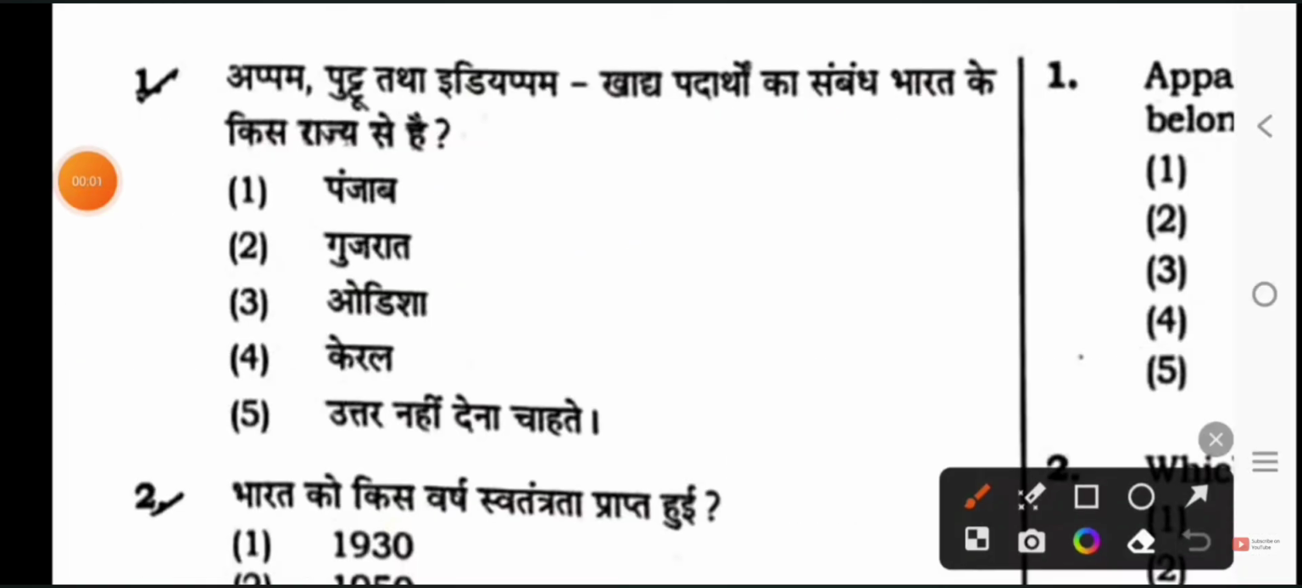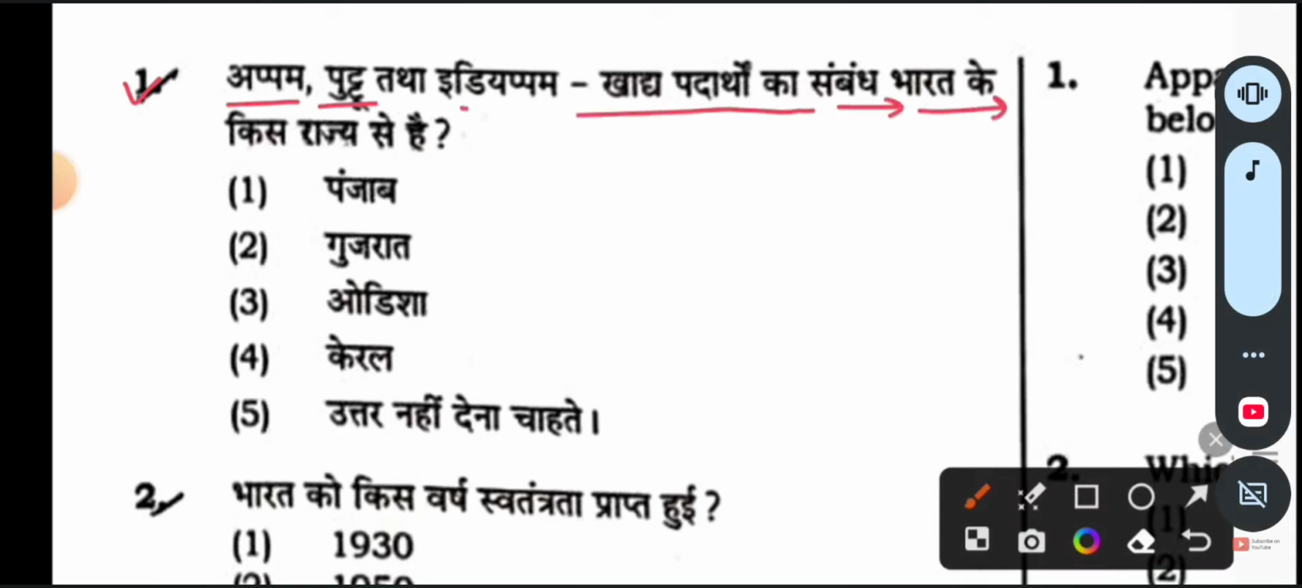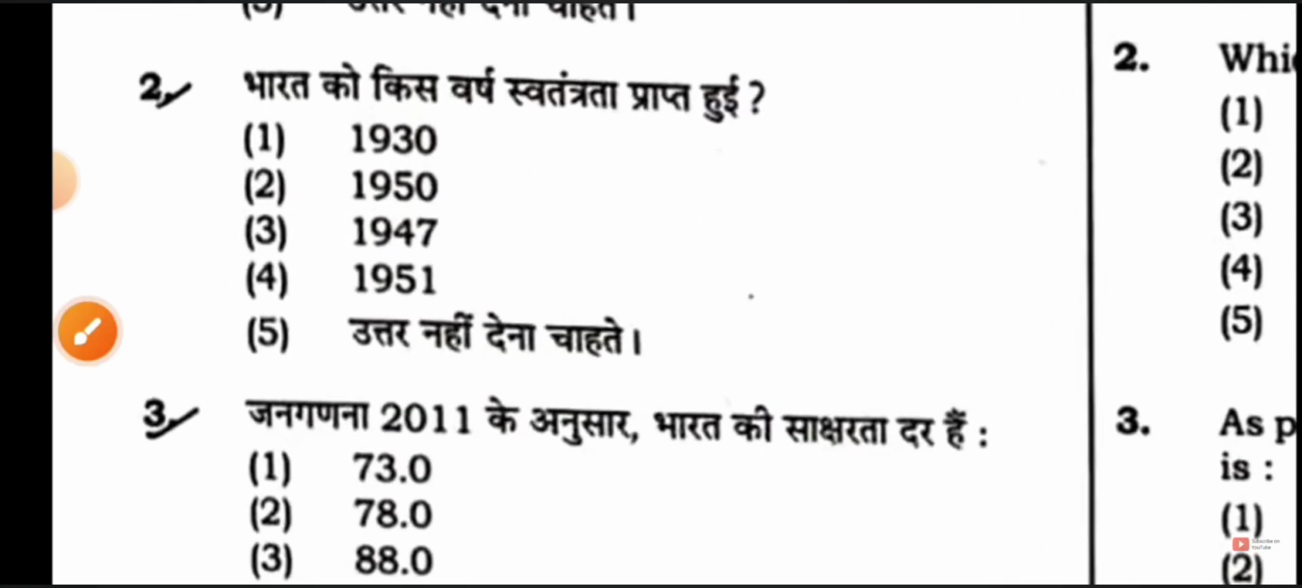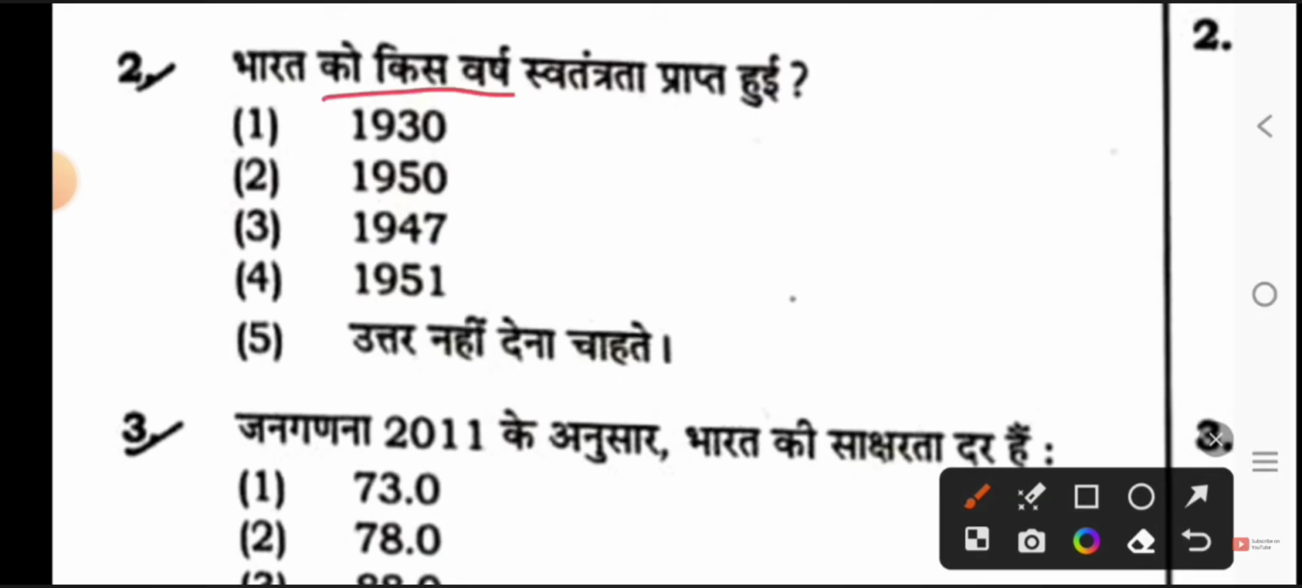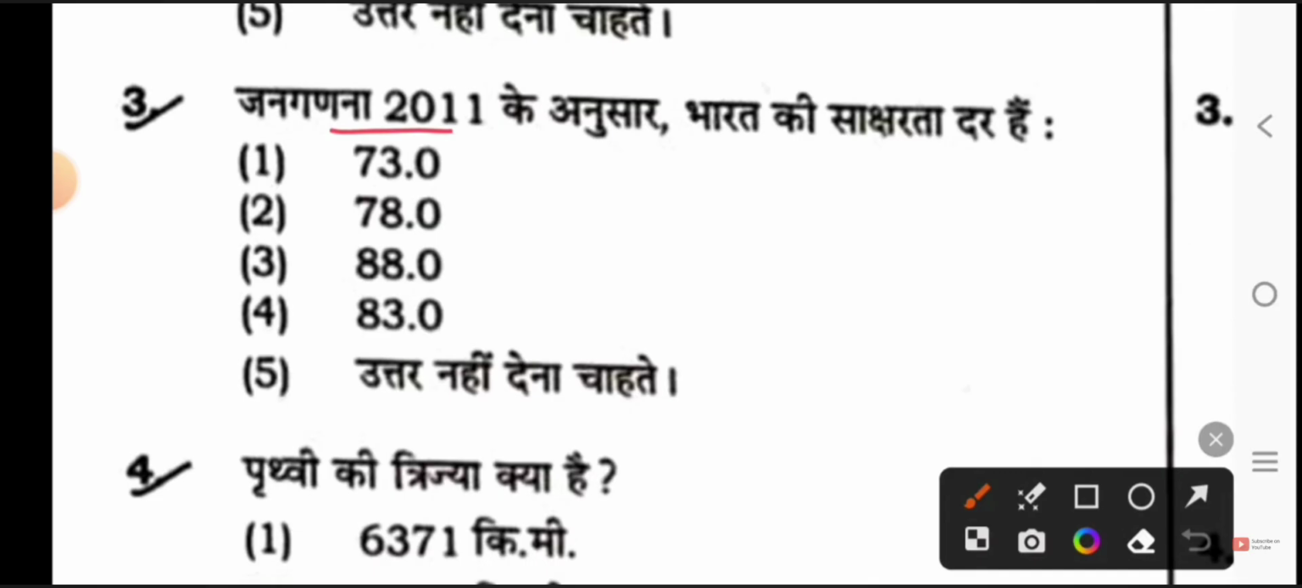Let's start. So guys, your first question is, which state of India is Appam, Padu and Indapam, Edi Appam food items related to? So this will be your option 4, it is from Kerala state. Next, in which year did India get independence? Option 3, 1947. Next, what is the literacy rate of India according to Census 2011? Option A, 73.0%. If you look at the option, it is 74.04%.